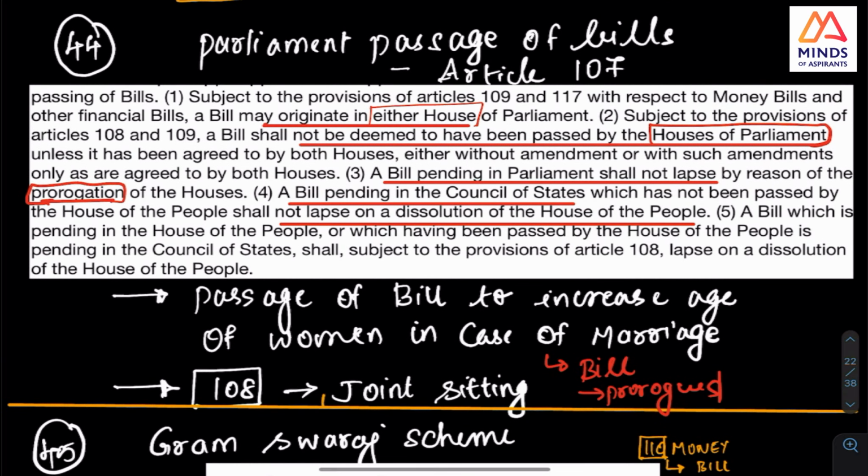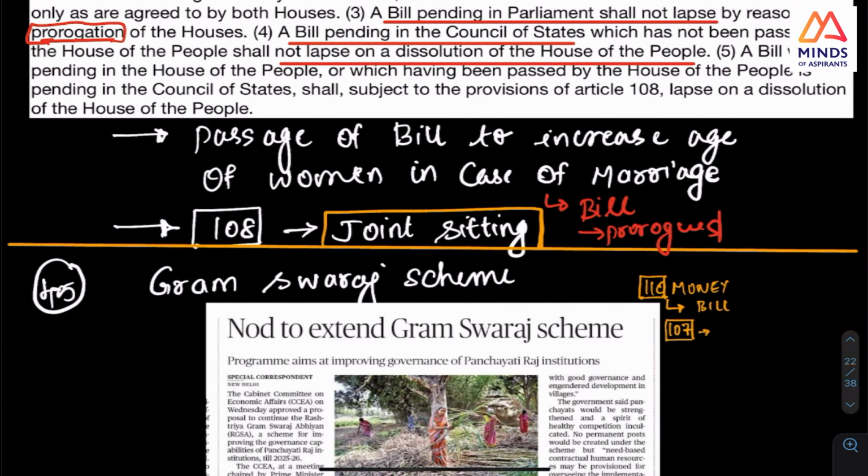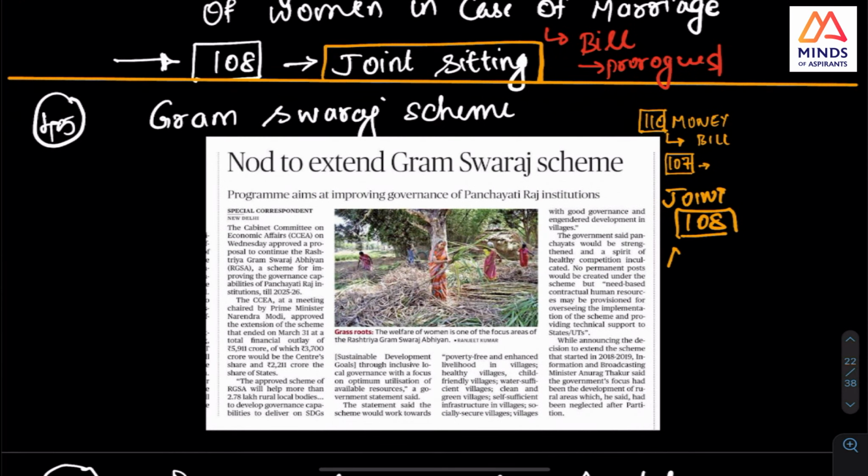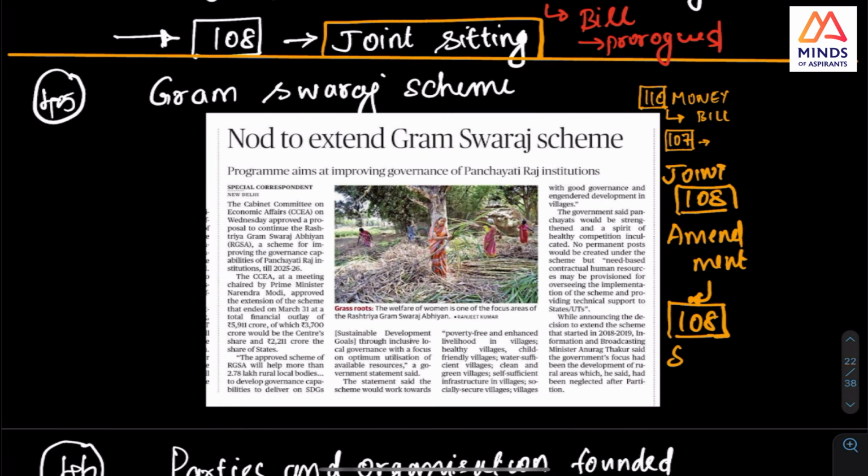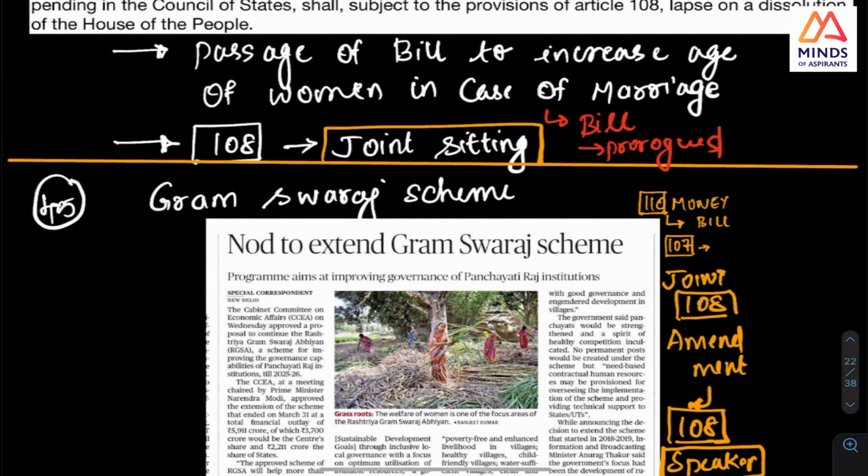That's it. Next is this joint sitting also. I want you to check anything related to money bill. See, money bill, joint sitting, 108. Whether constitutional amendments can have a joint sitting, if they are introducing them. And who is the head, whether Speaker or Vice President, when a joint sitting is happening. Check that, very important.